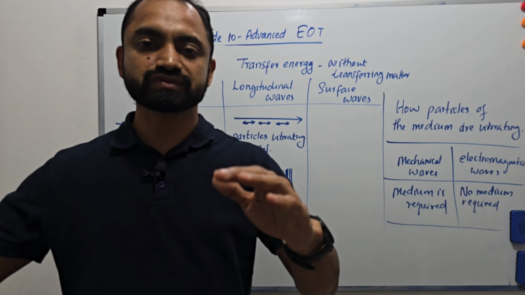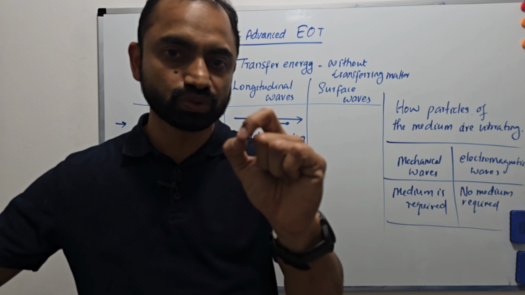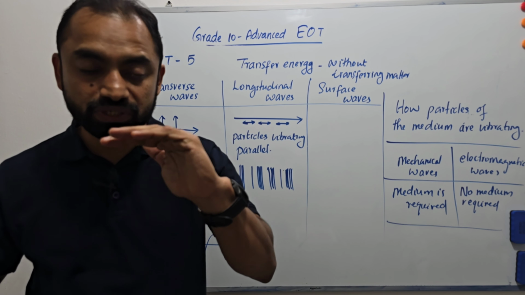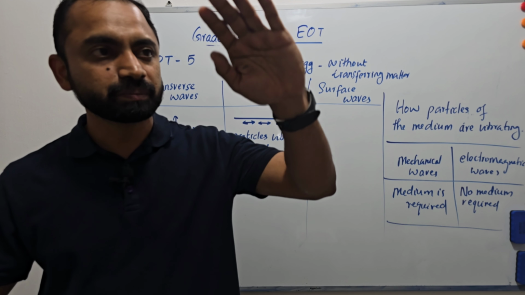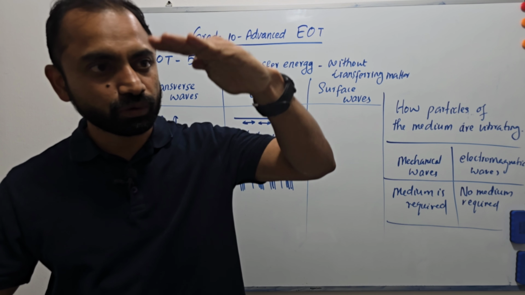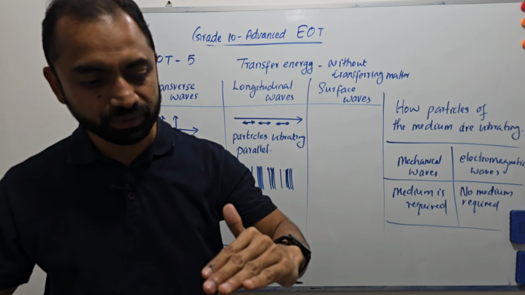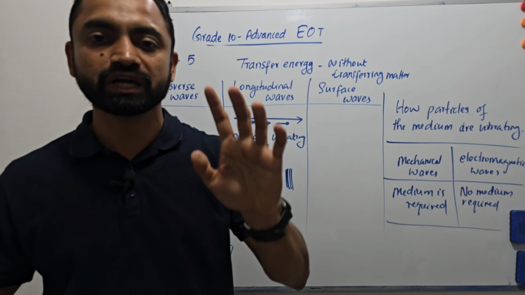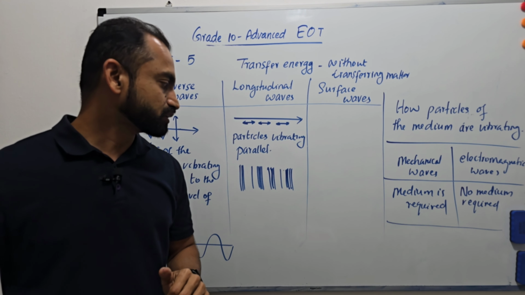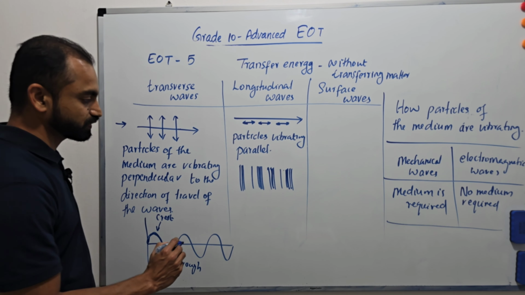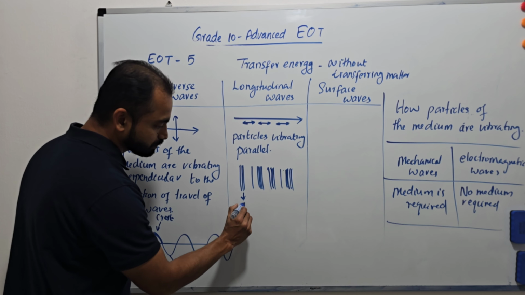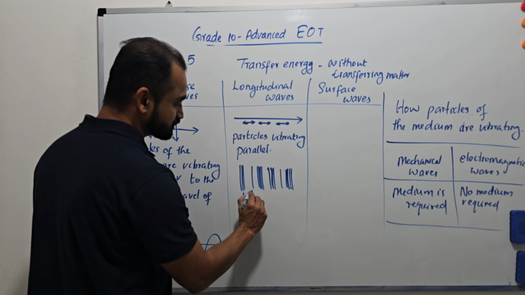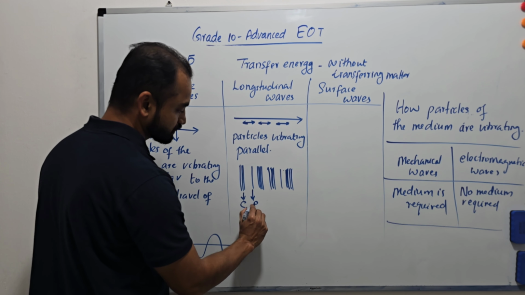Every longitudinal wave creates a pressure difference, or pressure variation, in the medium. Some part of the medium becomes low pressure, some part high pressure, then low pressure, then high pressure. The region of high pressure is called compression and the region of low pressure is called rarefaction. So this represents compression, which means a high pressure region, and this represents rarefaction.